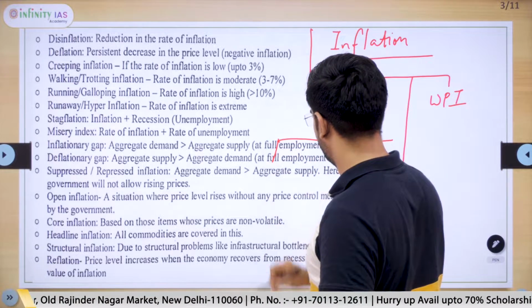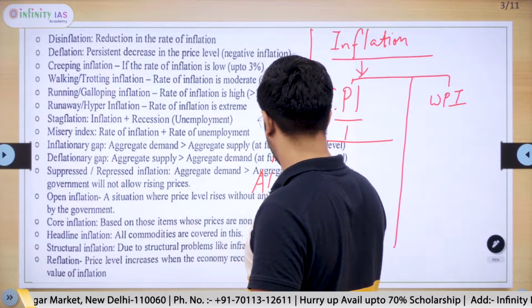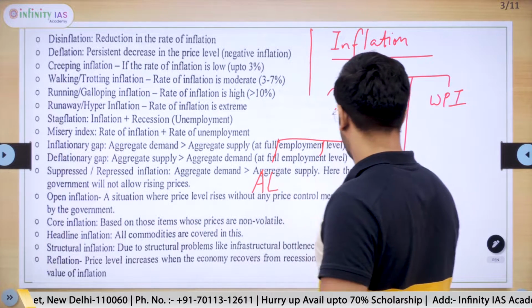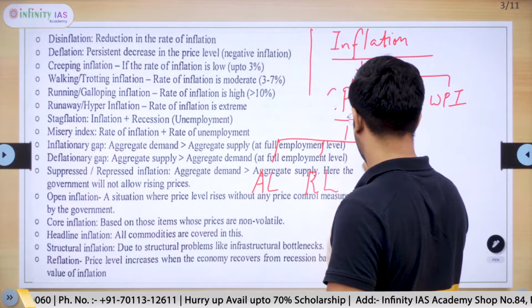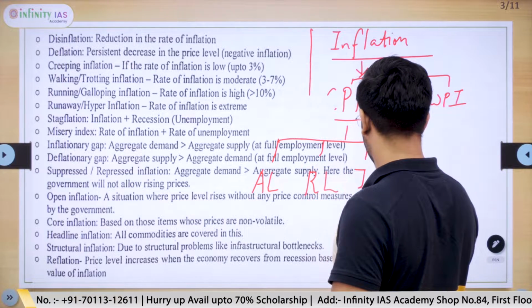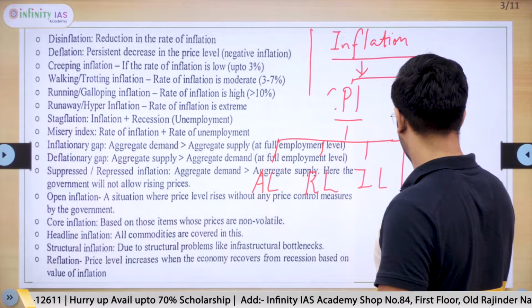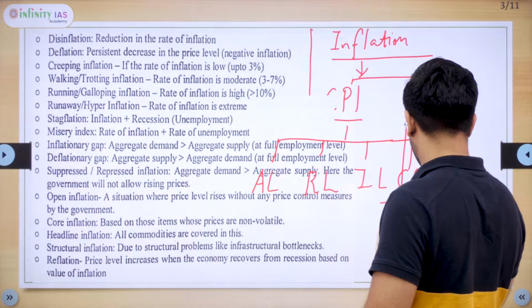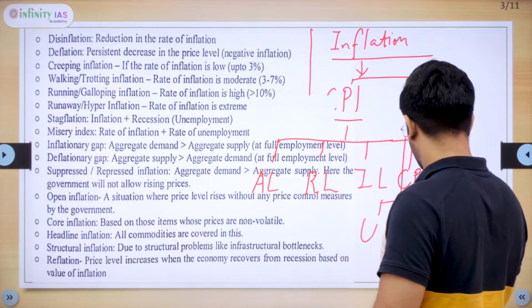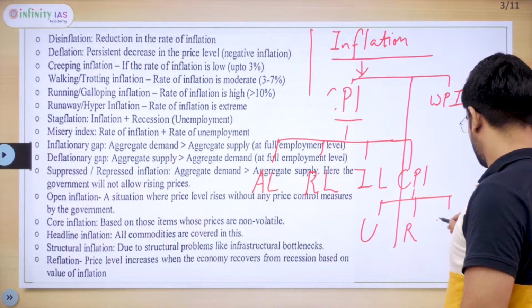It can be divided into 4 subtypes: for agricultural labor, for rural labor, industrial labor, and CPI for urban, rural, all India.